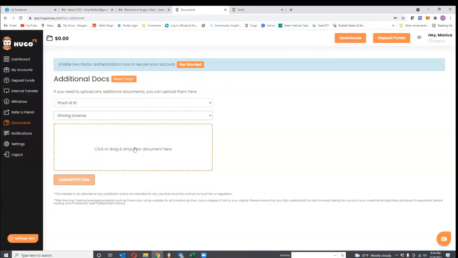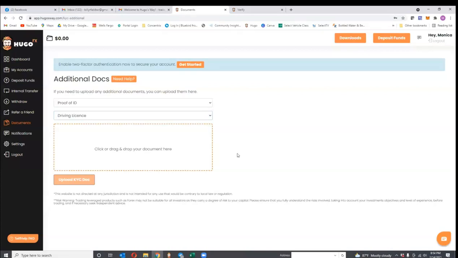What you would do is go to wherever you have your information, even if you take a picture with your phone and download it to your computer or send it to yourself, and you're going to put that here. Once you do that, depending on how busy they are, it could be a few minutes, it could be a few hours before they verify you. In order for you to be able to even put money into your account, you have to be verified. And in order for you to transfer it to your Hugo's Way, you have to be verified. You're not going to be able to go further without that.